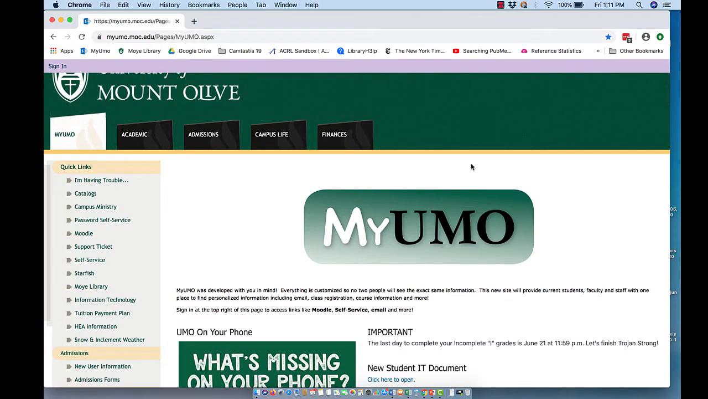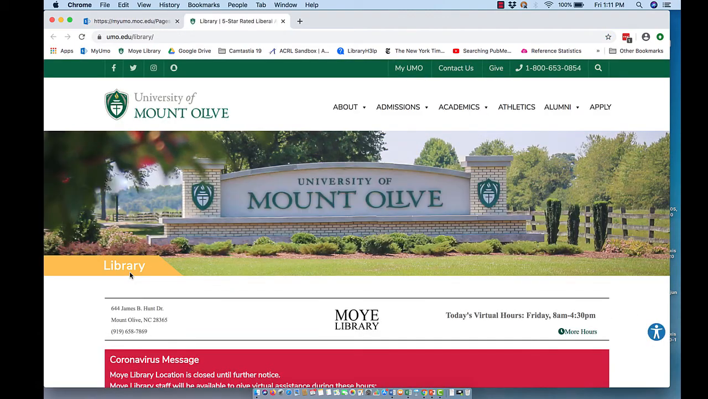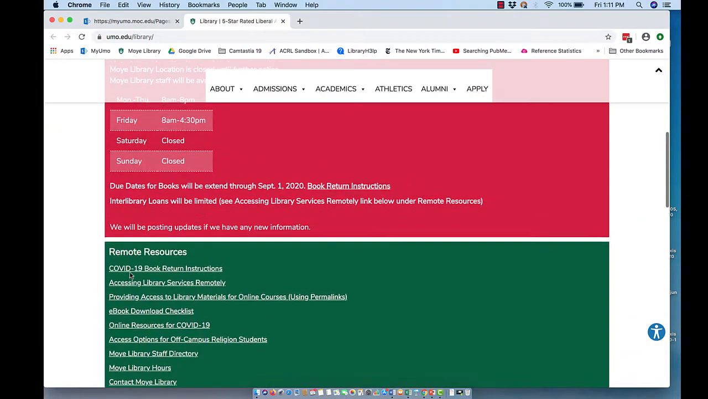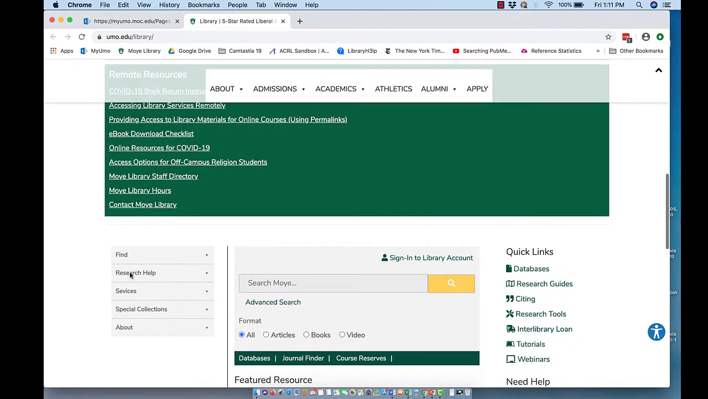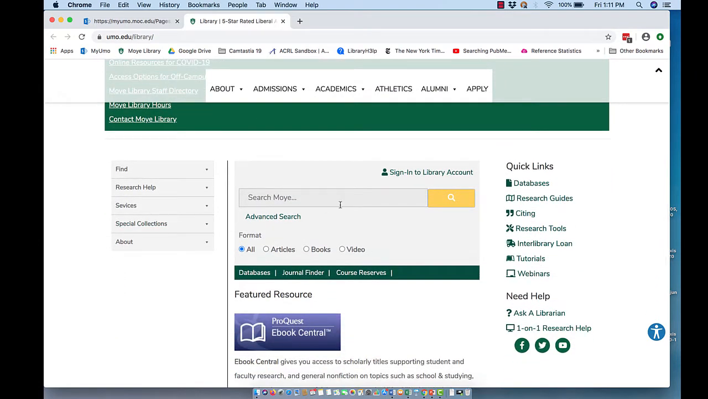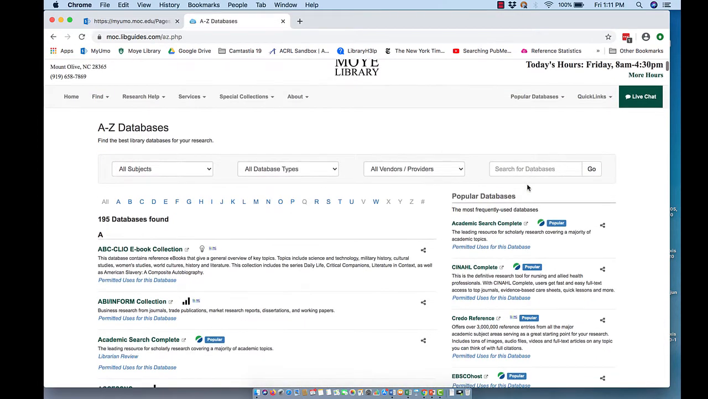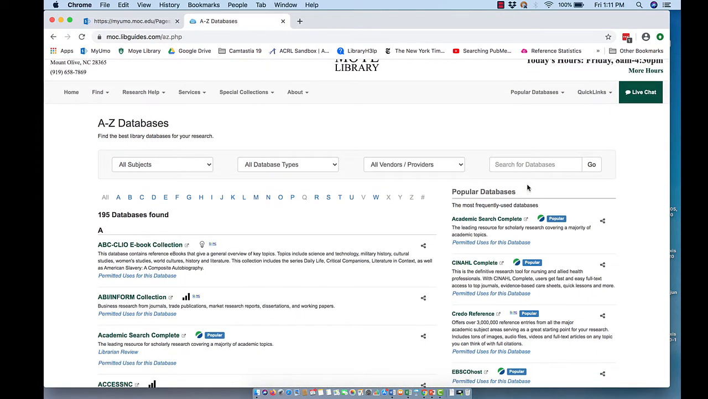Okay, so we're here on the My UMO page. We're going to choose the Moy Library link. And first I'm going to show you how to find the psychology databases. So we're going to scroll down the page, and over here on the right under quick links, we're going to choose databases.